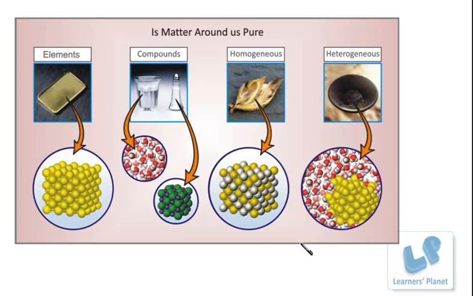The impure substances are called what? The mixtures. Impure substances are the substances which can be separated into other forms of matter by physical methods of separation, or the components or constituents present in the impure substances can be separated by physical methods of separation like evaporation, distillation, and filtration. So we'll be discussing these impure substances, mixtures, in this session. So let's start our session here.